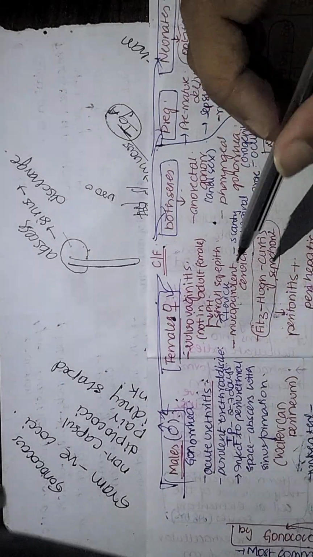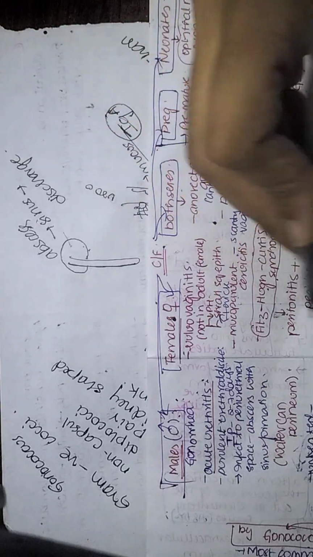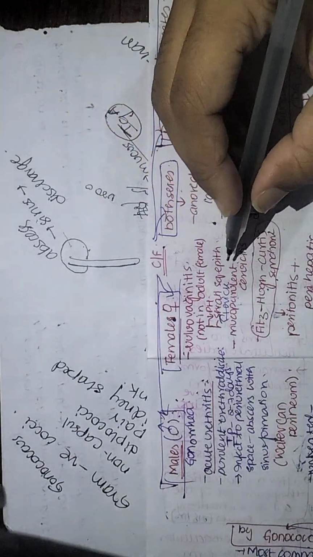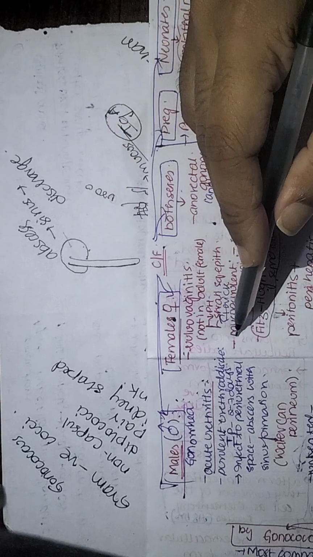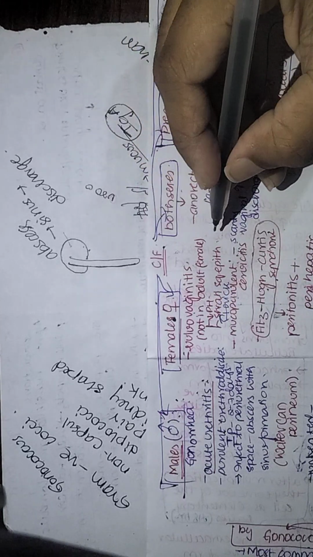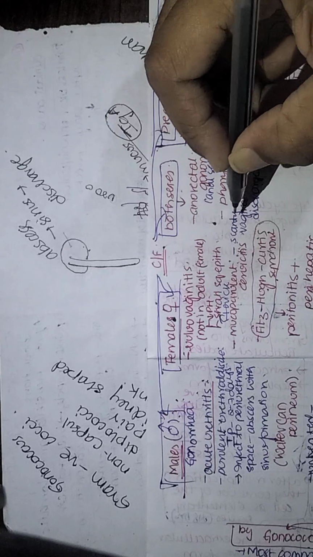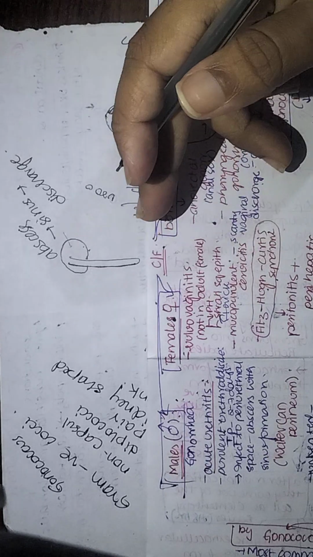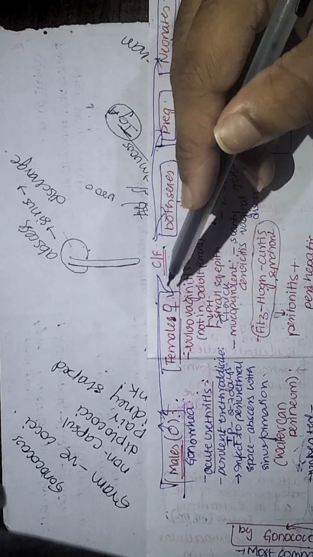Coming to the female, as you can see, as it ascends upward, initially it causes mucopurulent cervicitis. How does this clinically manifest? The mucopurulent cervicitis is manifested as scanty vaginal discharge. Then later it causes vulvovaginitis.